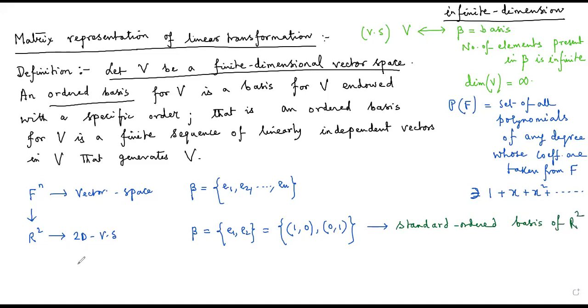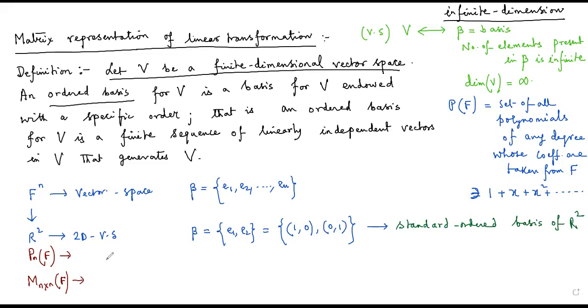Okay. And similarly, if we consider, say for example, PnF, these two vector spaces are so important. Most of the time, I discuss these two vector spaces. These are very important vector spaces. Another important vector space is M n cross n F. This is another important vector space, you know.